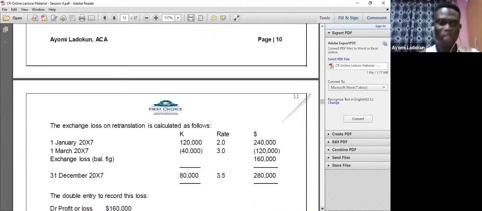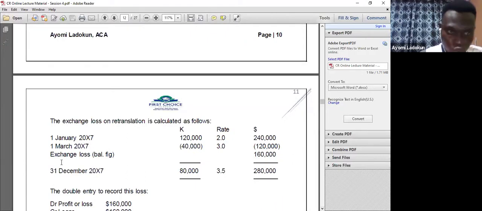For you to do it, you can use a table like this. You simply say the loan you took in crown at the beginning of the year: 120, and you multiply by the rate to convert it to dollars, to have 240. Now on 1st March 20x7, you paid, so it will reduce the loan. That's why you have this 80,000. You use 3 as the rate, so you now get 120.